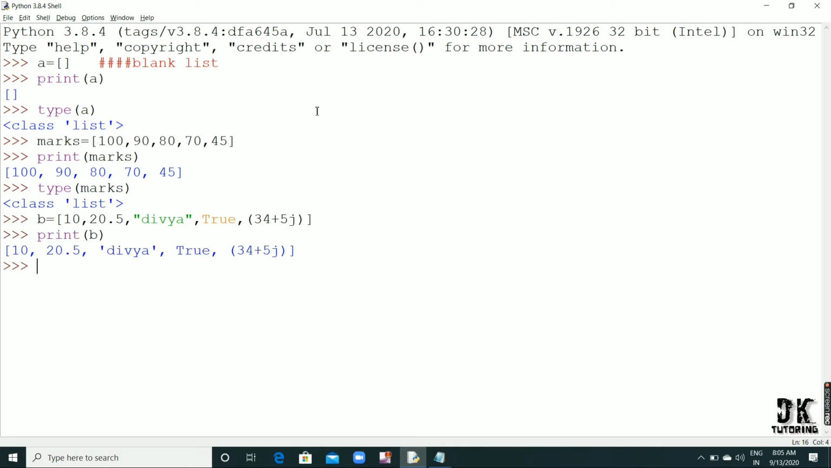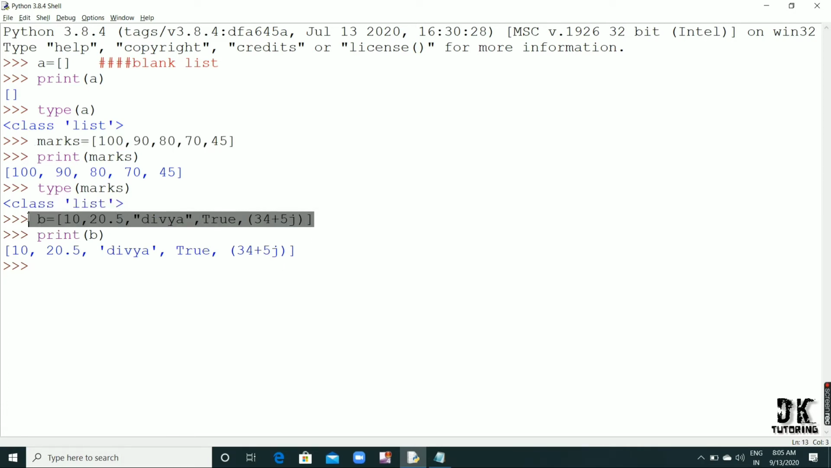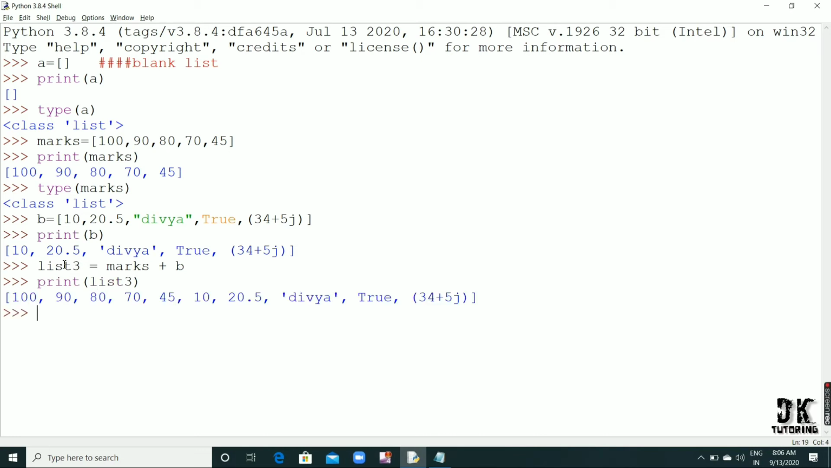So here we have two lists. The first one is this marks. Okay, this is one list and this is our second list b. Now if I wanted to combine them, like if I write here list3 is equal to marks plus b, and if I print this, print list3, you can see it has added the elements of both lists in a single list. Now I have 10 elements here. Okay, so this is how to combine two lists. Okay, now list slicing, it's a more important part.